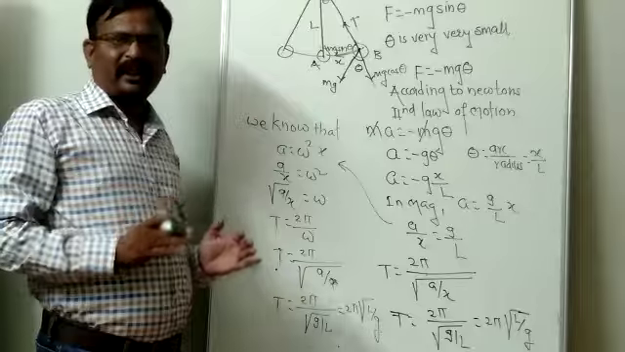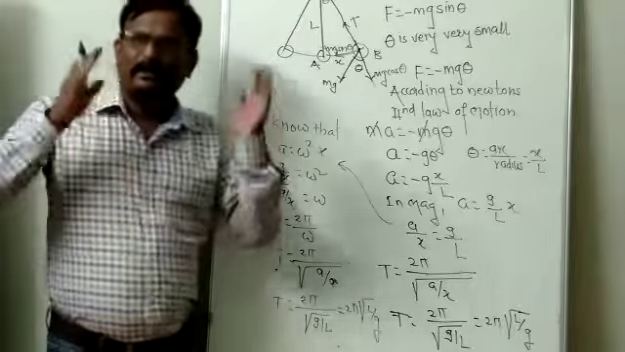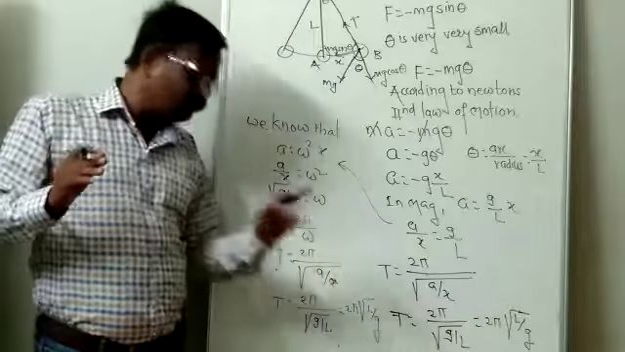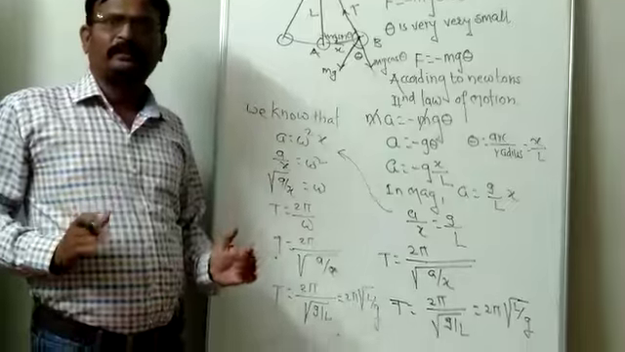From this expression, I can conclude that the period of simple pendulum depends upon two factors: number 1, length of the pendulum, number 2, acceleration due to gravity, but it is independent of the mass of the bob. Let's stop here.